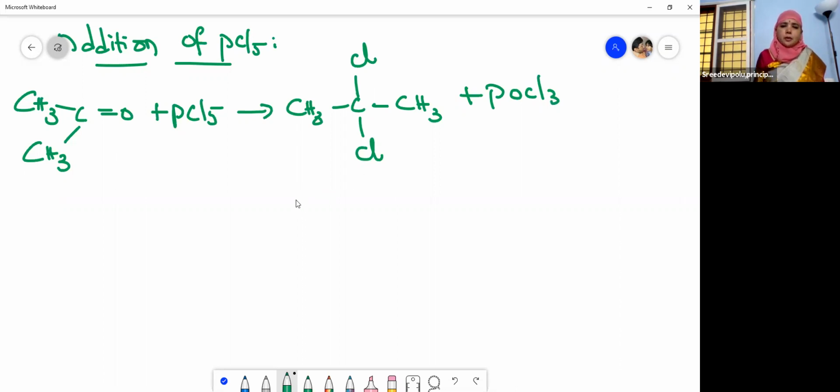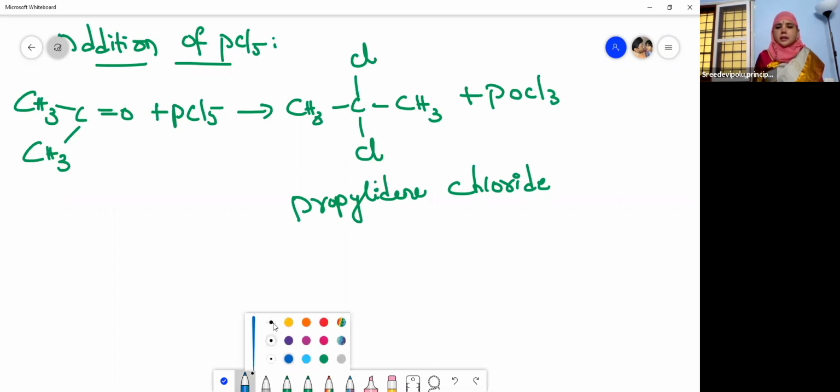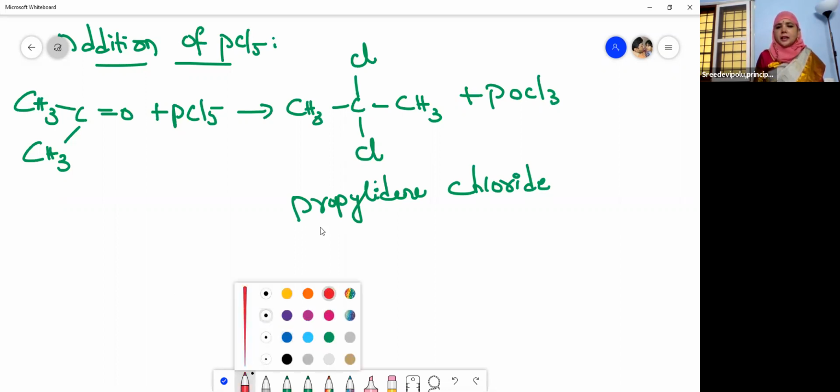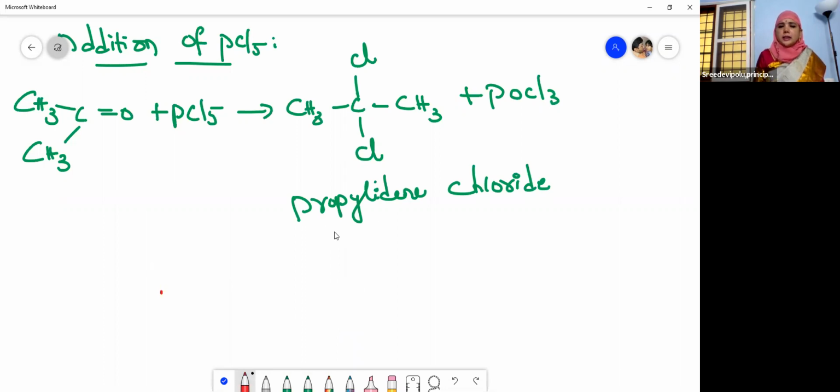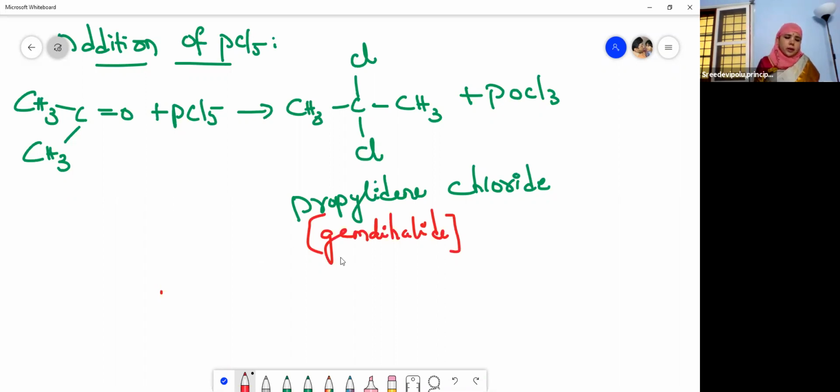And what is this compound? Yes, propylidene chloride. What type of dihalide, children? It is a gem dihalide. Gem means when the same carbon atom is carrying two halogens, then it is called a geminal dihalide, and we call it a gem dihalide. So propylidene chloride. And then let us see the next reaction, children.